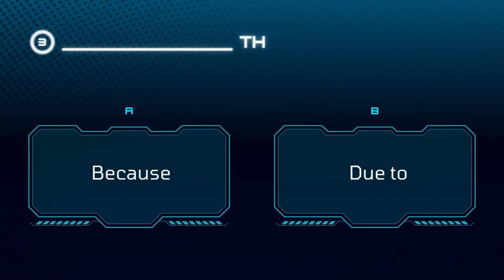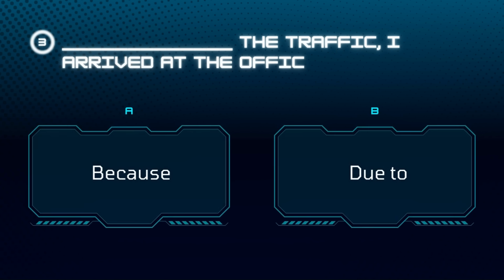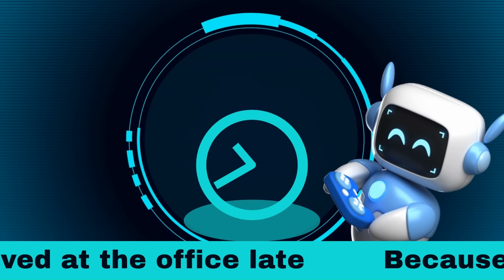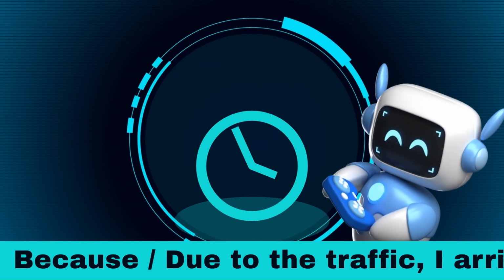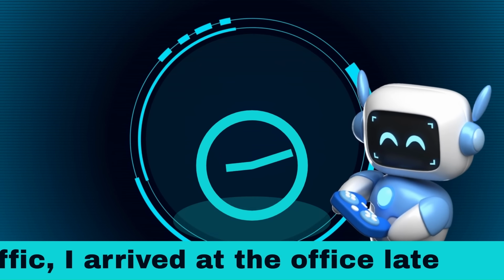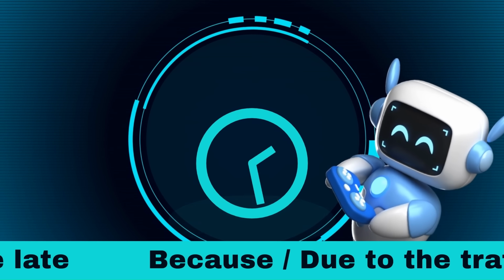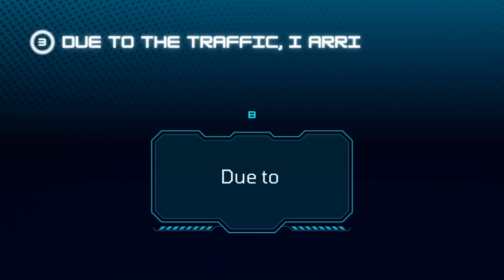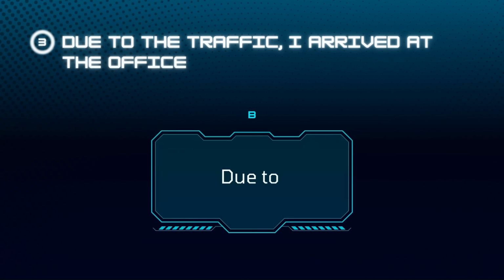Question 3. Because or due to the traffic, I arrived at the office late. The answer is due to the traffic, I arrived at the office late.